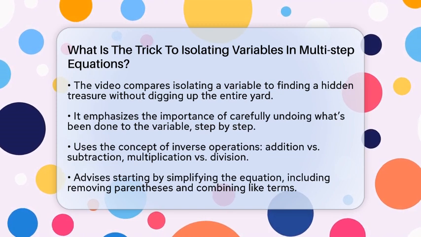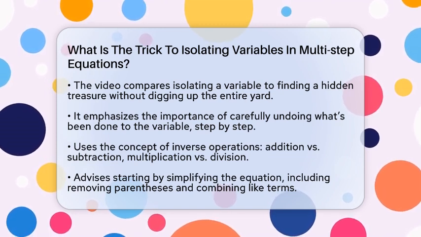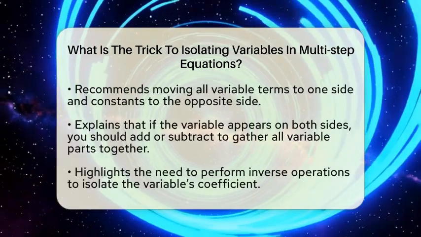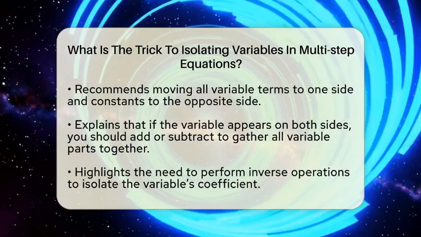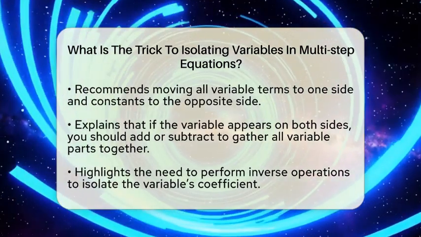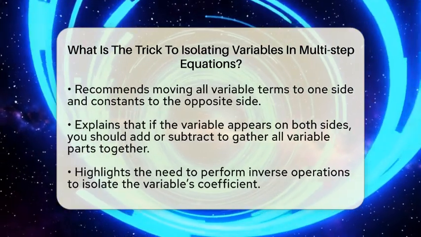First, always start by simplifying the equation. Remove parentheses using the distributive property and combine like terms on each side. This makes the equation easier to work with. Next, move all the variable terms to one side. If the variable appears on both sides, add or subtract to gather all variable parts on one side.